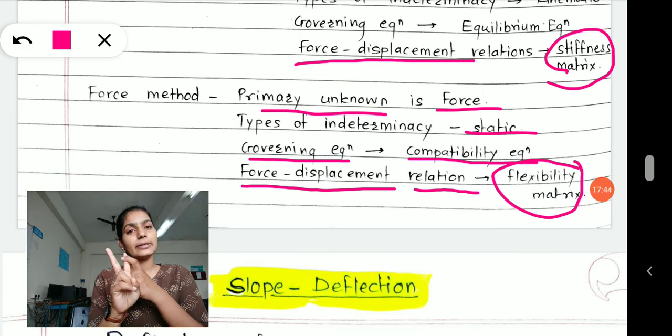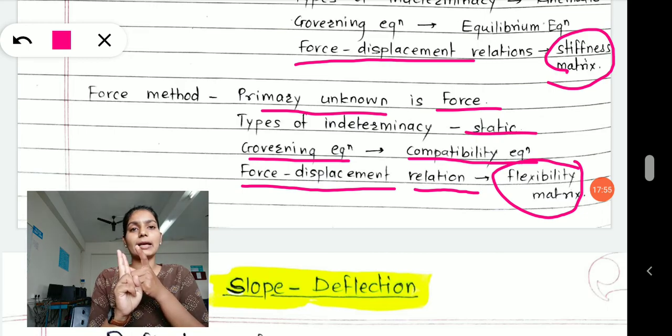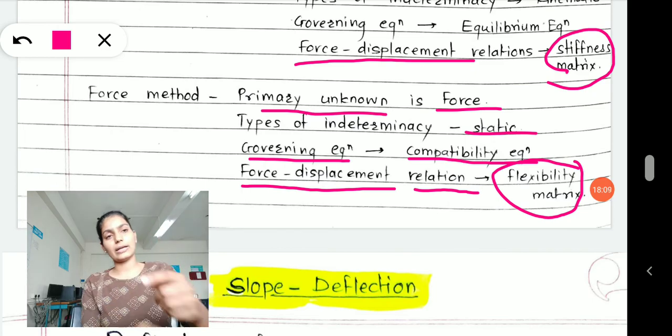In the displacement method, the primary unknown is displacement, the indeterminacy is kinematic, and equilibrium equations are governing. In the force method, the primary unknown is force, the indeterminacy is static, the governing equations are compatibility equations, and we use a flexibility matrix here. In the displacement method, we use the stiffness matrix.